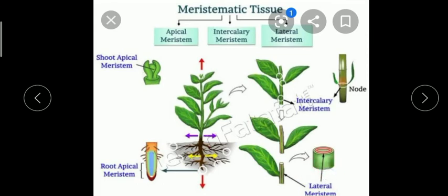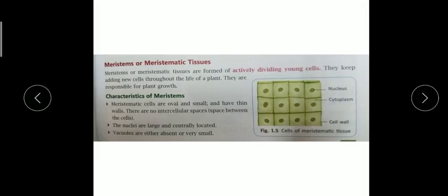So this is a very good diagram I am showing you here, children. It is not given in your book, so you can easily understand where the apical region is on the roots, and where the intercalary is on the nodes and internodes, where leaves are attached to the stem. You can see it branching out further, and lateral is present on the stem part. I hope you understand. I have explained the characteristics.